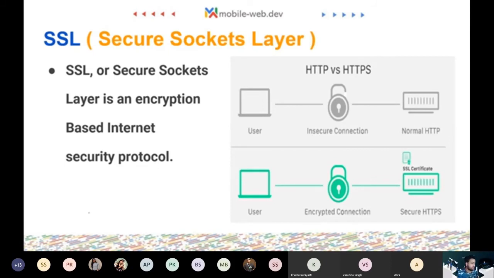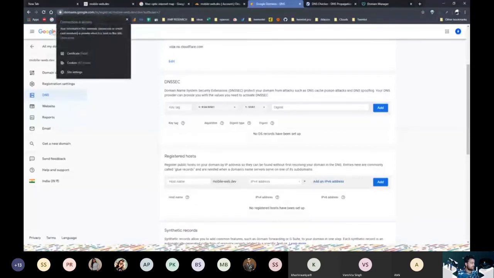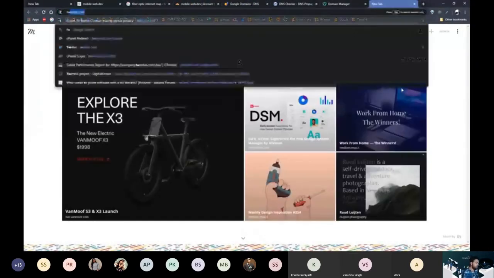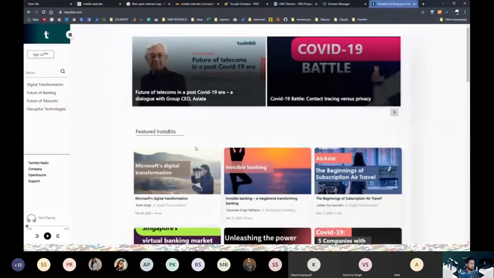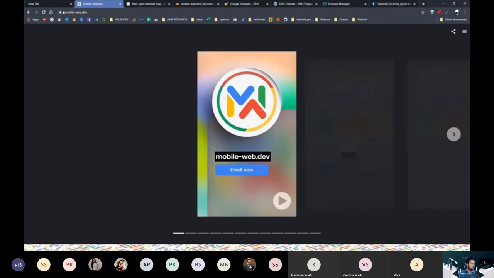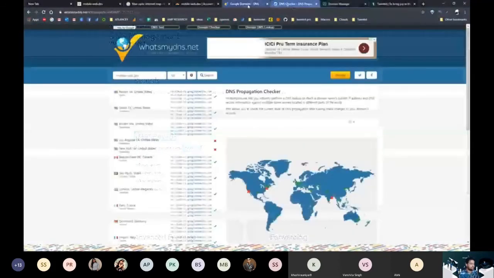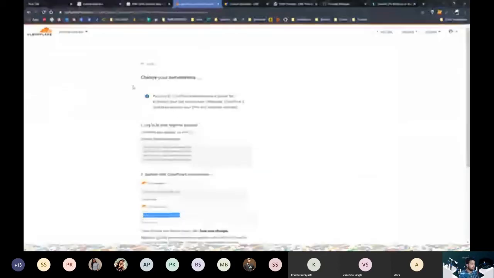That is why SSL is very important, and that's why we see HTTPS and this lock-like icon, which says the connection is secure. So if we go to a website like twimbit.com, you will see an SSL certificate, connection is secure. That means the communication between this platform and the server is secure. The same is the case with mobile web dev, and SSL certificates are mostly free these days. You can go to your server provider, inside the cPanel, and you can access the SSL certificate there. Your CDN service can also provide you an SSL certificate. These days, CDNs also provide SSL certificates.